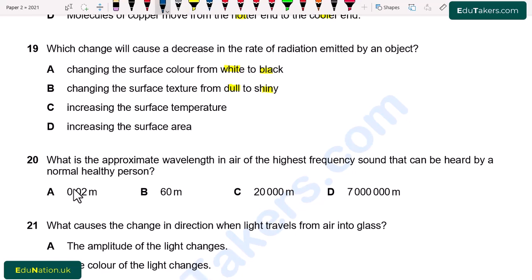So, first of all, in option C and D, temperature is increased and also the surface area is increased. It will cause the rate of radiation emitted to increase. So, here we have to decrease the rate of emission of radiation. So, from here option B is correct, that we can change the surface texture from dull to shiny. A is also not correct because black color is a good absorber as well as a good emitter.